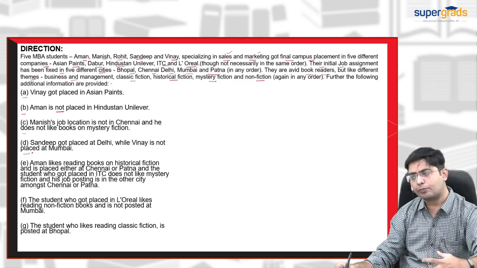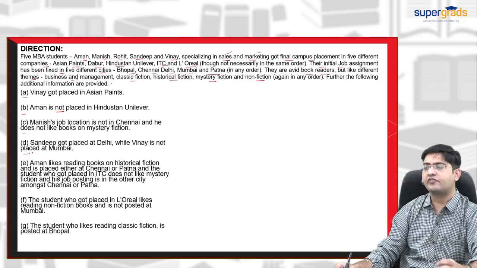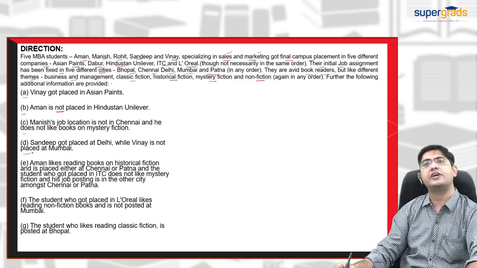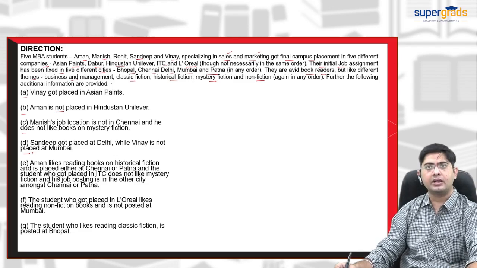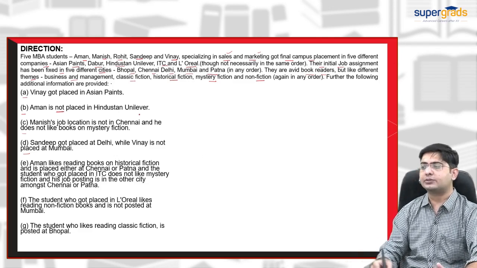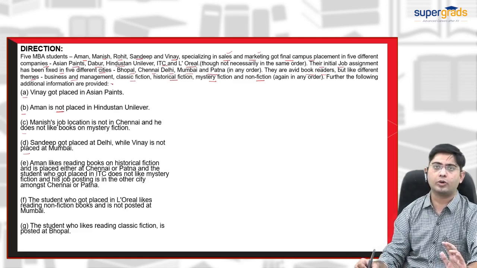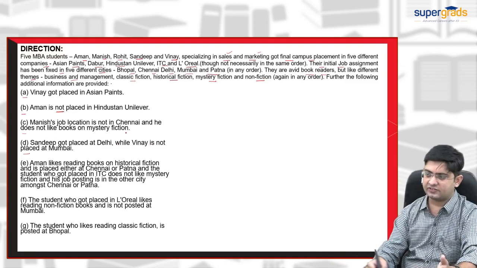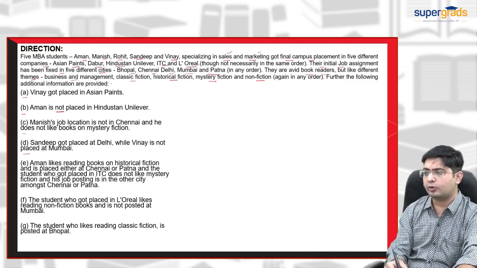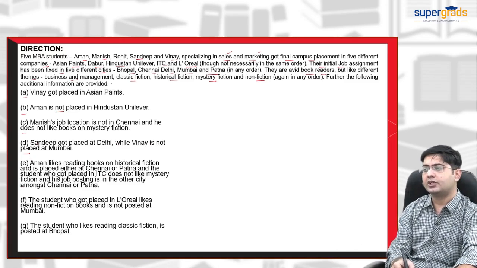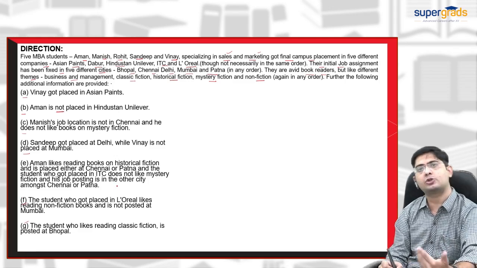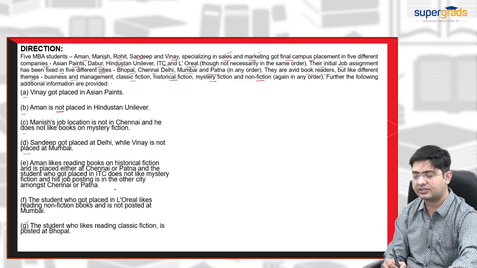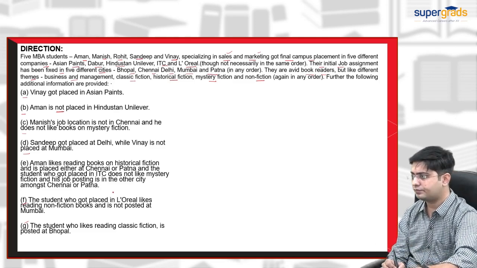So there are some important clues which are given. On the basis of these clues, we have to make a table and arrange it properly as per the clues provided here. Let us now begin the discussion based on puzzle solving. These were the clues from A to G that we have to implement while solving the puzzle. So A, B, C, D, E, F, G, these are the clues we have to implement. Let us start for better understanding.